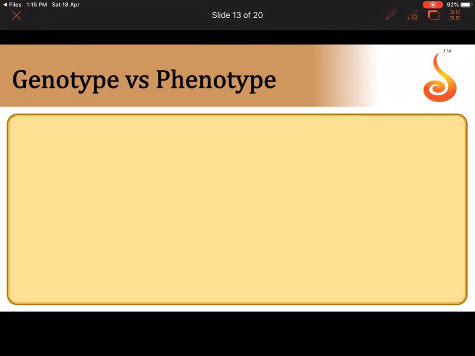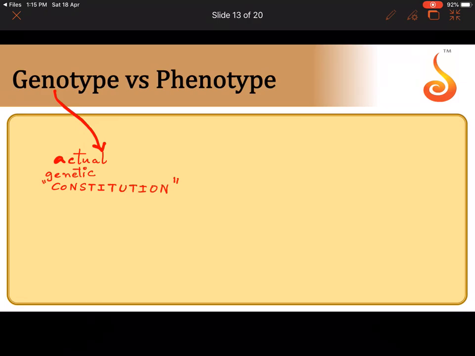Genotype versus phenotype. Now, genotype is the actual genetic constitution. Please remember the definition. This is something that you cannot see with your naked eye. How can you see and tell which gene a plant has? You cannot. So this actual genetic constitution of an organism is called its genotype. But how do you know? How can you guess which genotype it has, which gene it has? For example, if a plant is tall, you know that it has capital T gene in it. How do you know it is tall? Because you can see with your eyes.